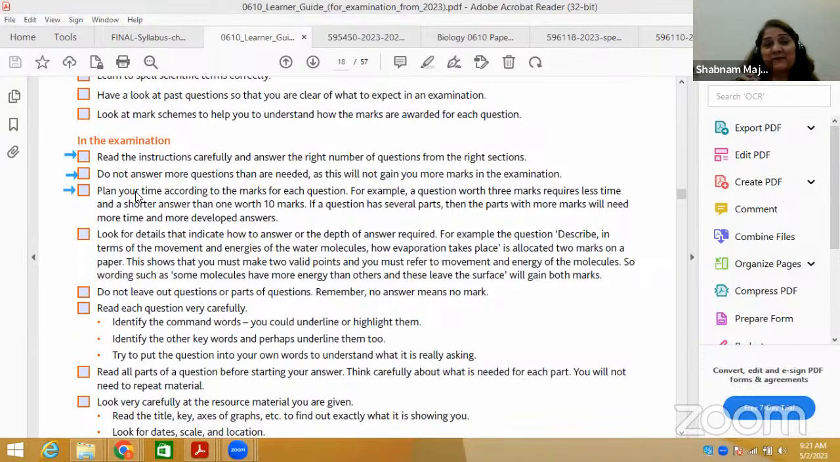Next part is plan your time. Time management is the most important part. Plan your time according to the marks for each question. You know, for example, if you have a 1 mark question, you give 1 minute, if you have a 2 marks question, 2 minutes, and so on.